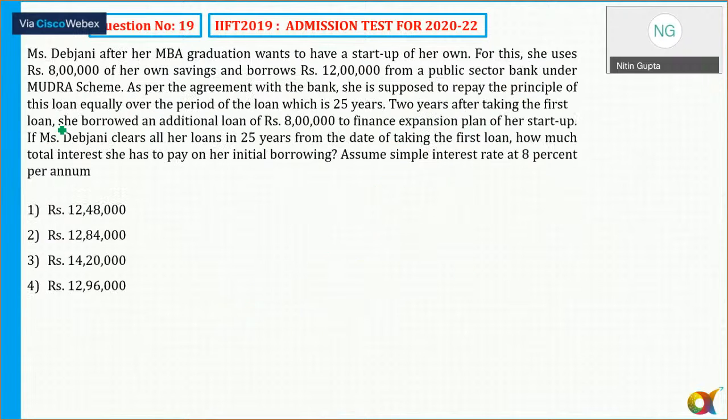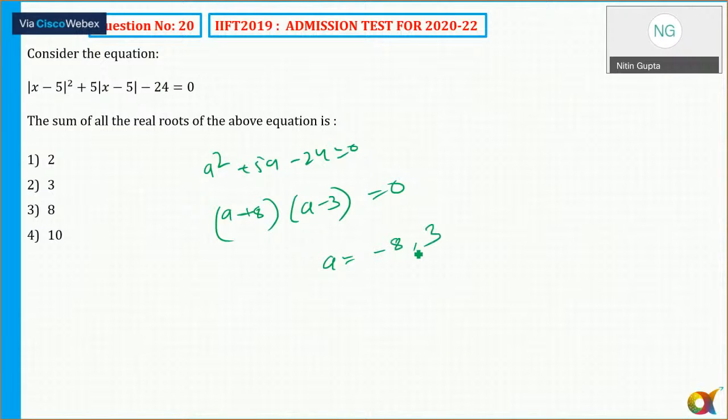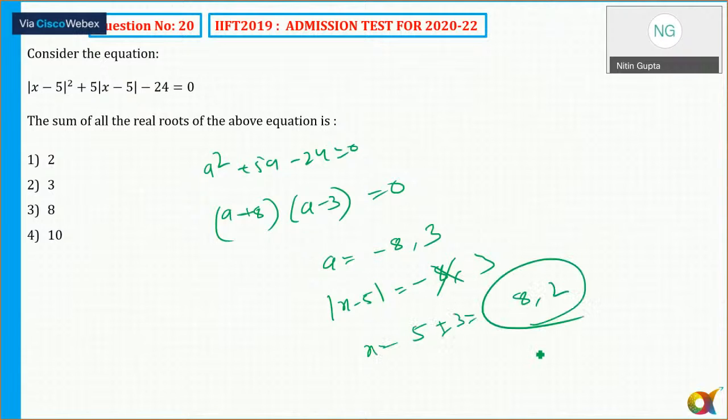Question number 9. A very long question. The sum of all the real numbers. So I'll say this is a square plus 5a minus 0. So plus 8 and this. So that should be equal to a should be equal to this 8 and plus 3. And what is a? 4 of x minus 5 is equal to minus 8. So x is equal to 5 x minus 3. Sum of these two numbers, okay.